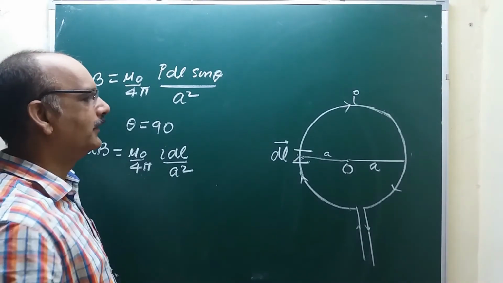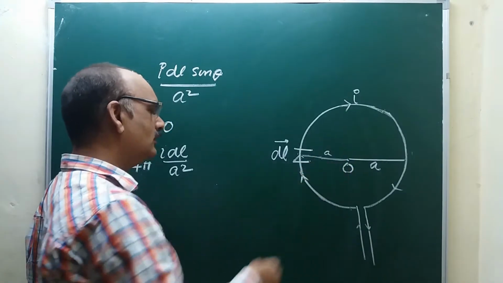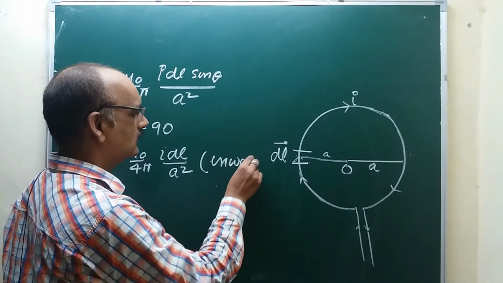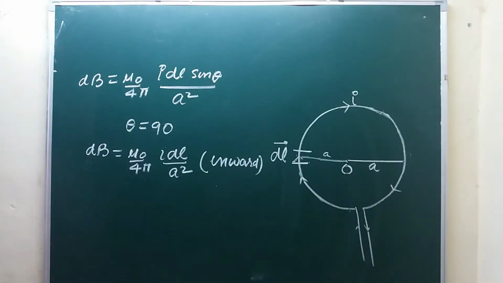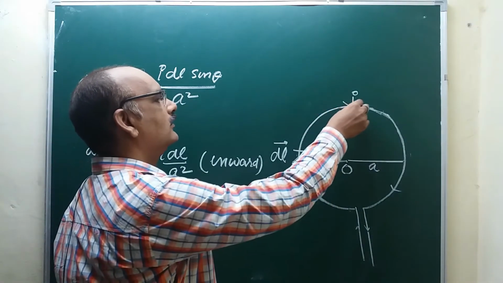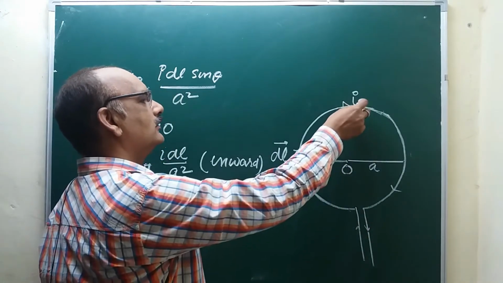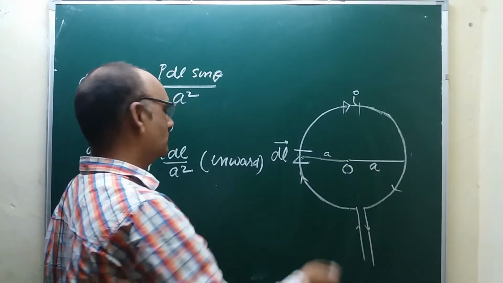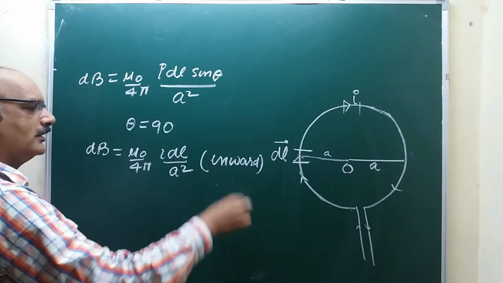The direction of this magnetic field will be inward, that is, inside the plane. Now take another element dl, and the magnetic field intensity due to this element at the point O will be this much, and the direction will be inward.